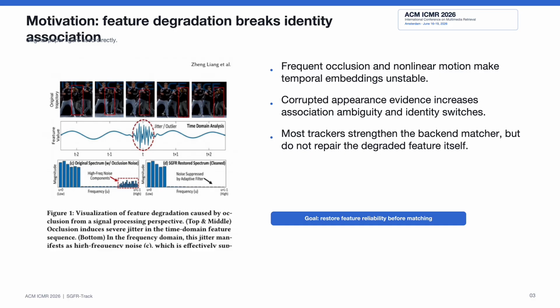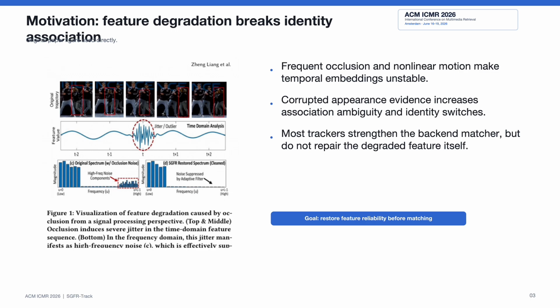For example, when a person is partially occluded by another person, the feature extracted from the image crop may contain mixed information from both identities. This makes the temporal feature trajectory unstable and less discriminative. As a result, the tracker may confuse nearby targets, causing identity switches and fragmented trajectories.